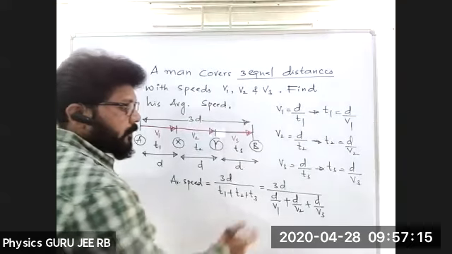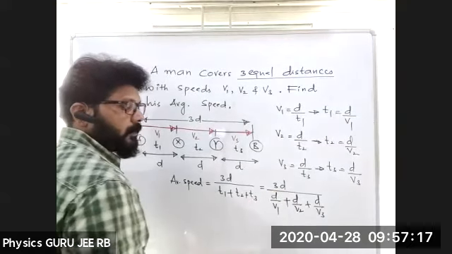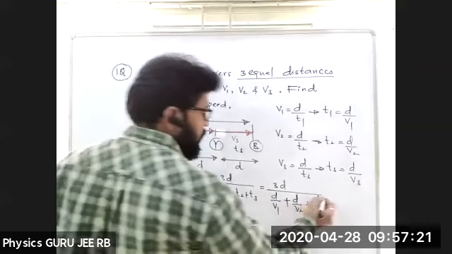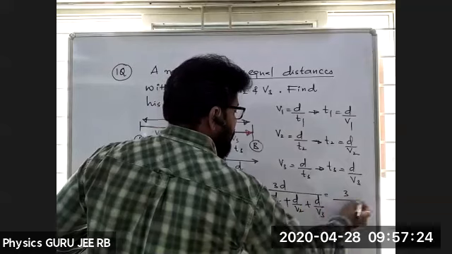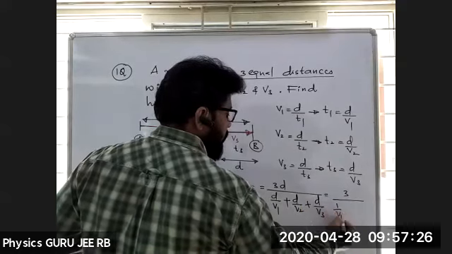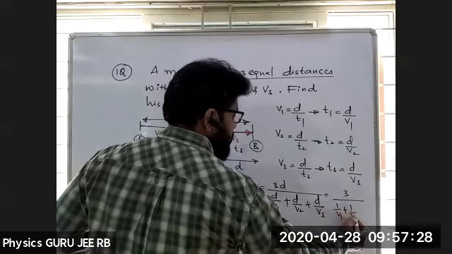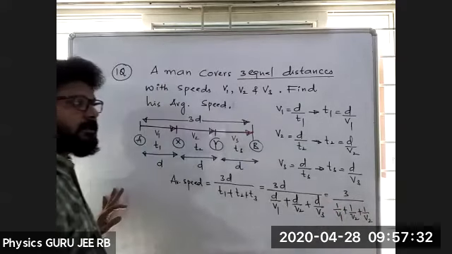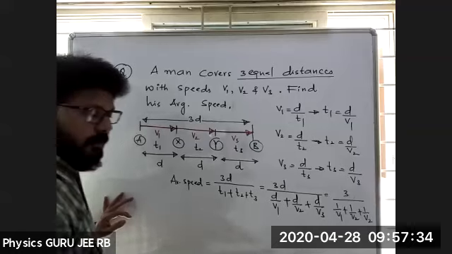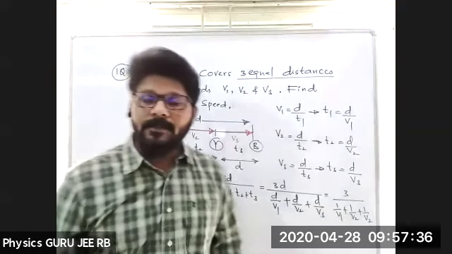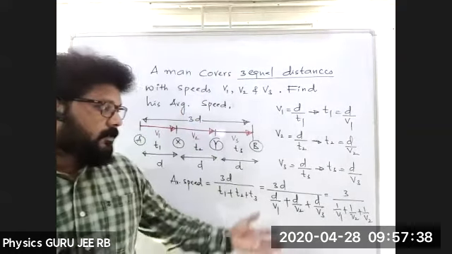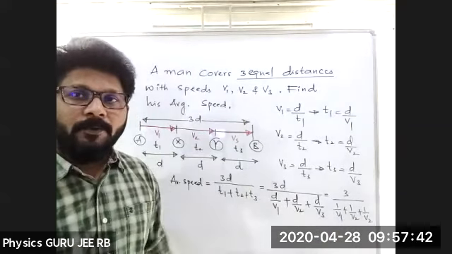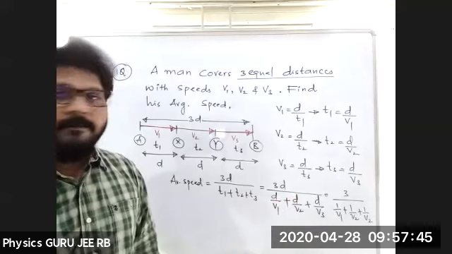Fine. Now take D as a common. If we take D common, what happens? See, 3 divided by 1 by V1 plus 1 by V2 plus 1 by V3. The only thing is you have to take the LCM part. So if you are confused between the C and B options, the only thing you are confused with is this LCM. If you know the LCM, then you will get the answer.